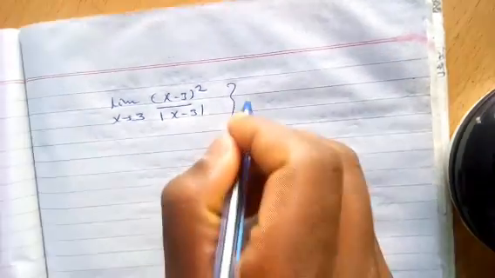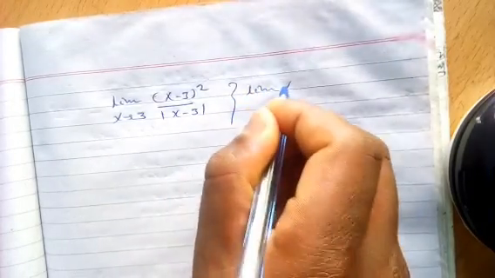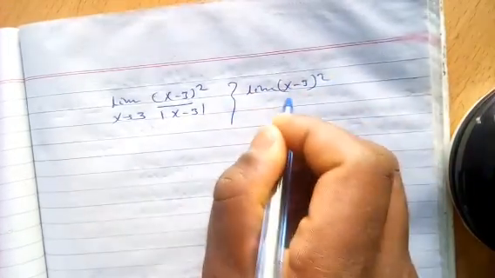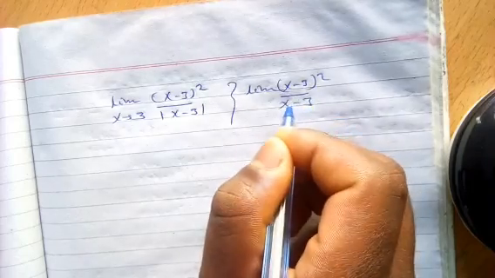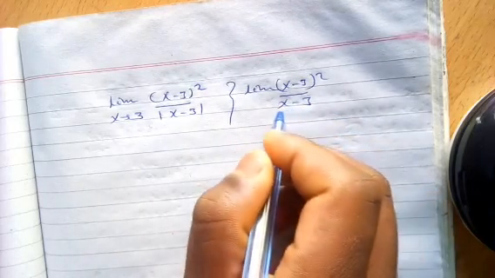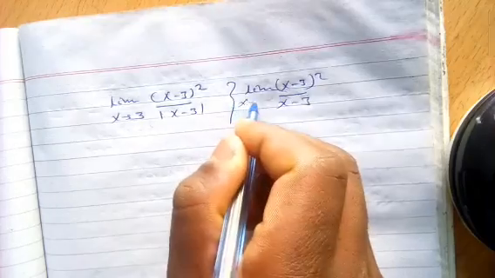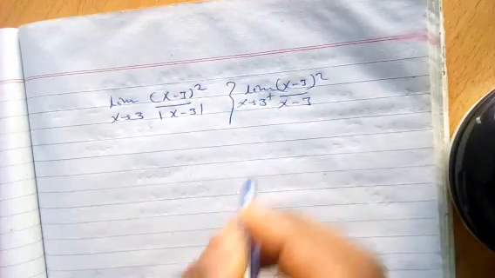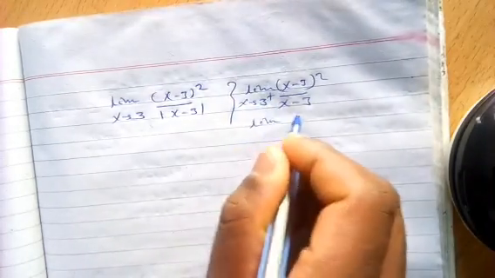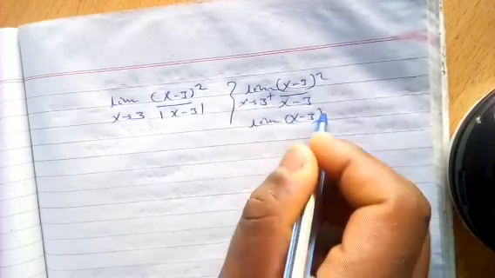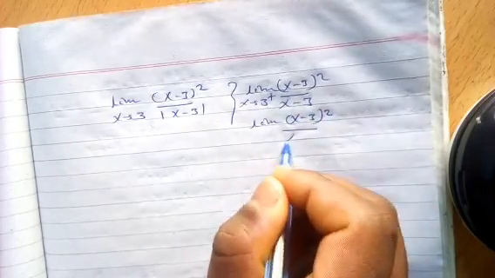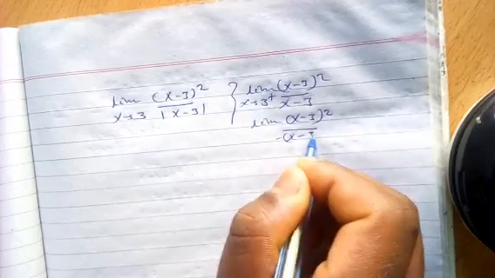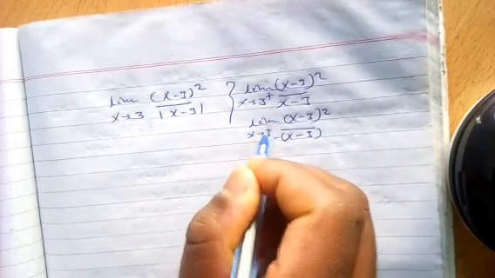The first one is limit of x minus 3 the whole square over x minus 3, taking the positive value, as x approaches 3 from the right, and limit of x minus 3 the whole square over negative x minus 3 as x approaches 3 from the negative.